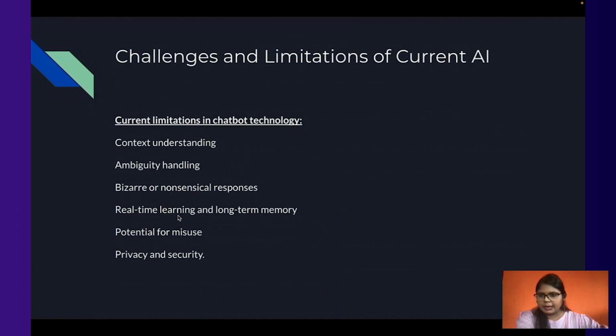If the chatbot is responding and talking with the user, then whatever the user has said in the last 3-4 lines, also the problem they have, in the sense of customer service, the AI should understand what context the user is talking about, and there should be a long term memory. And the biggest problem is potential for misuse. As mentioned earlier, if you are giving your personal information, then there are privacy and security issues, and your data can be misused in other ways. For that, proper measures have to be taken.